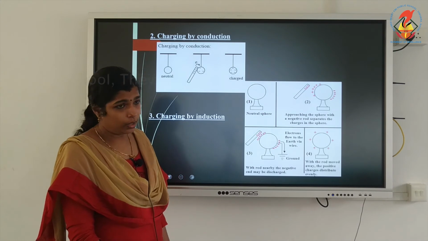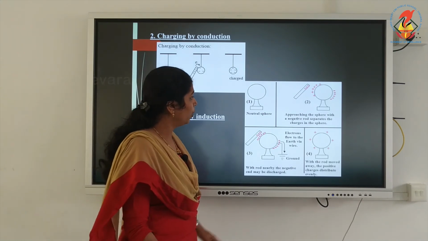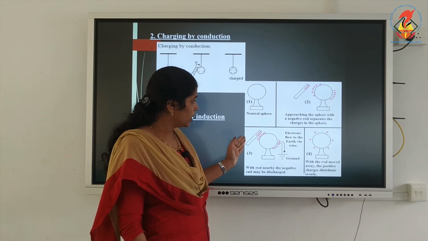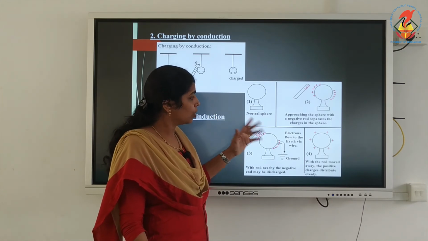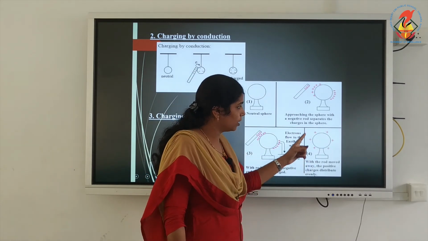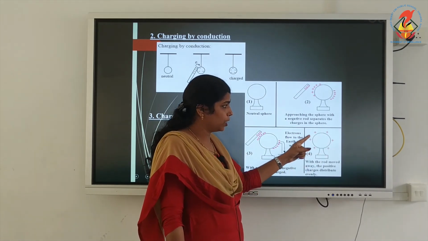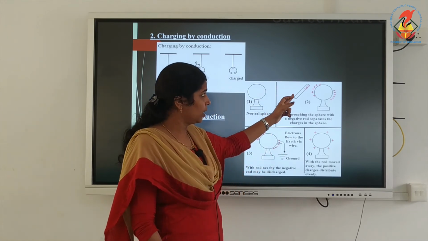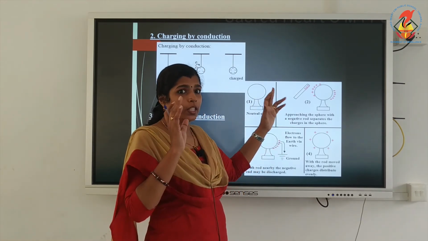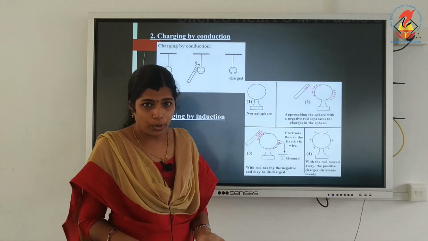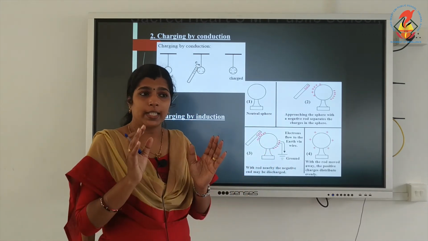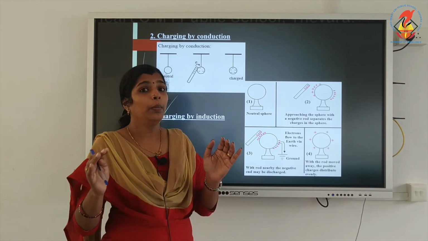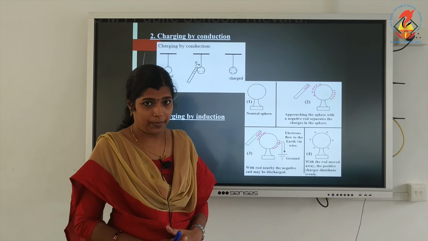Through the earth wire. So now, when this negatively charged rod is removed, only the positive charge remains, and the sphere is positively charged. When you bring a negatively charged rod to a neutral sphere, neutral means it contains both negative and positive charges, but the numbers of charges are the same.